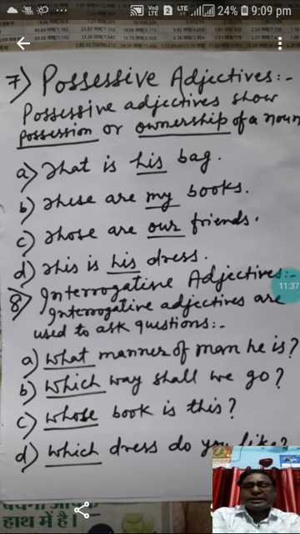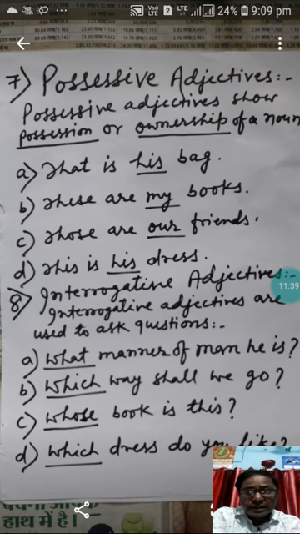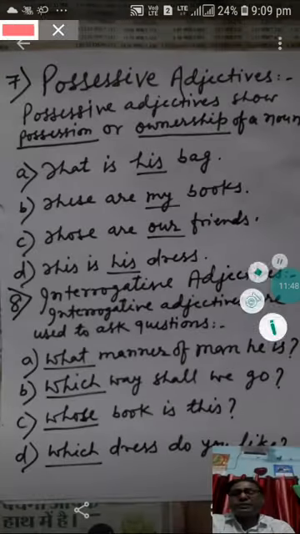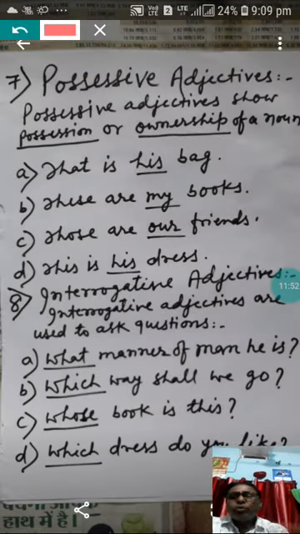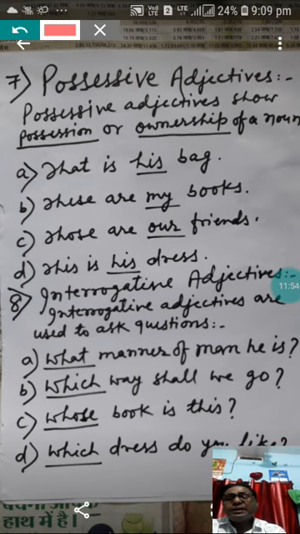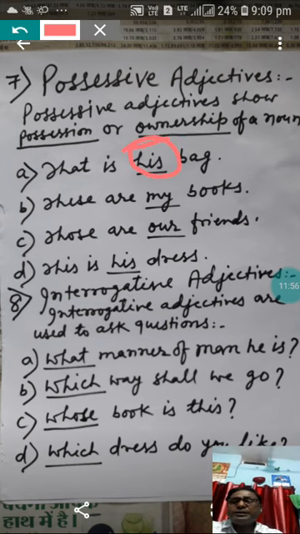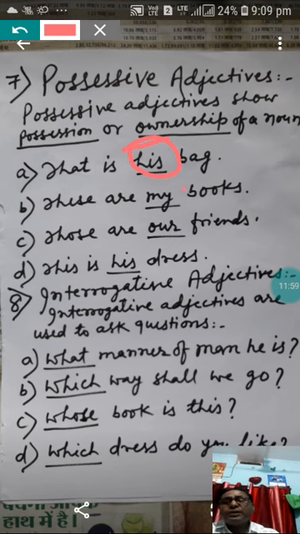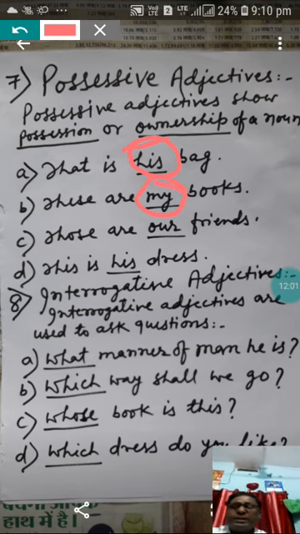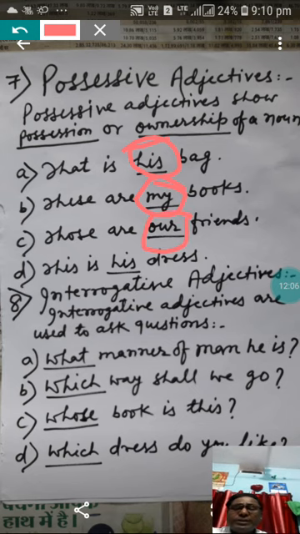This is his dress, or this is her dress. So her, his, our, my, all these words that we have seen right now are called possessive adjectives. In That is his bag, his is a possessive adjective. In These are my books, my is a possessive adjective. In Those are our friends, our is a possessive adjective. In This is his dress, his is a possessive adjective.